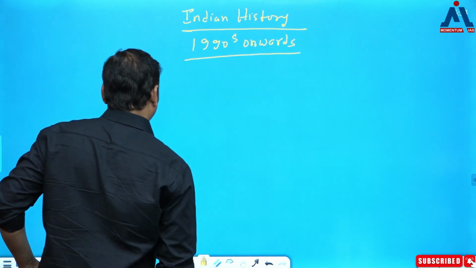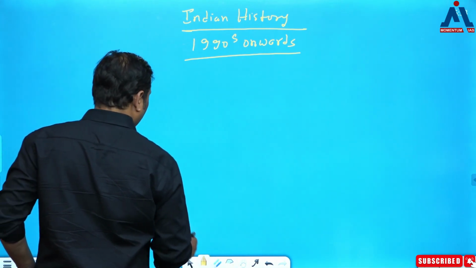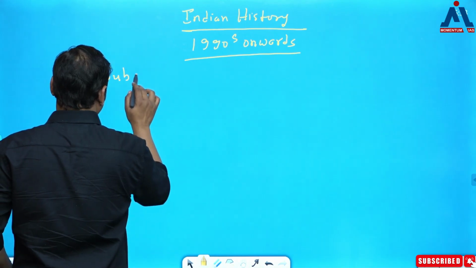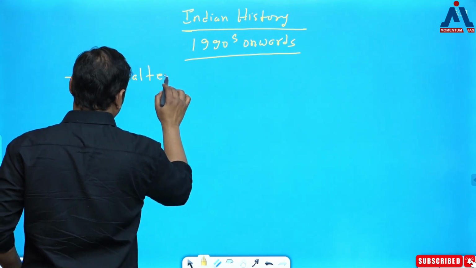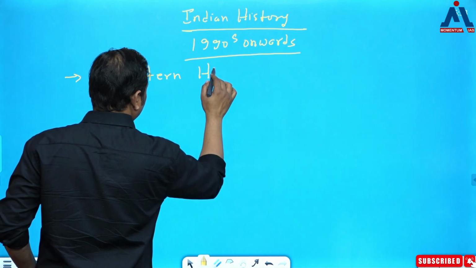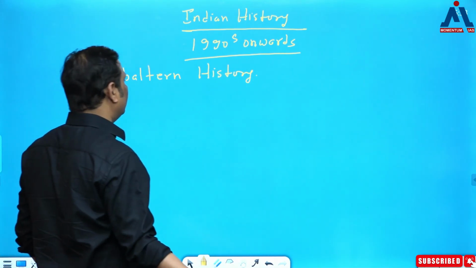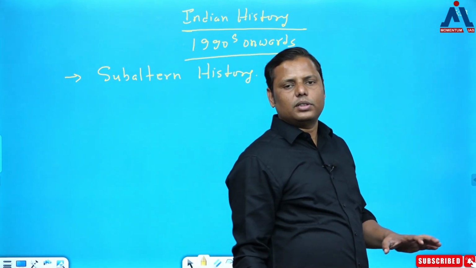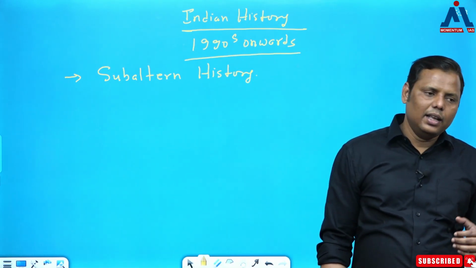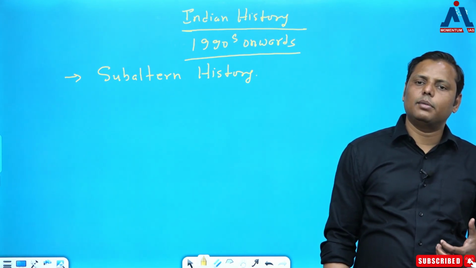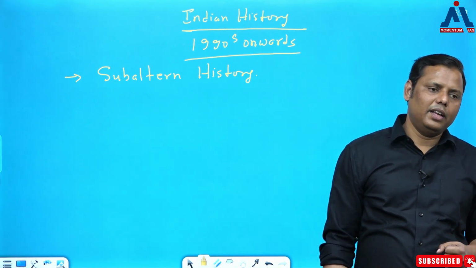Now when it comes to the current scenario, in that case I would like to write a few names. So there is something which is called subaltern history. I'll go into more details of these kinds of things maybe in the next lecture, but right now I'm just giving you some idea so that you can understand how to understand this ancient India. अब ये subaltern historiography क्या है या subaltern history writing क्या है, that is a very important thing.